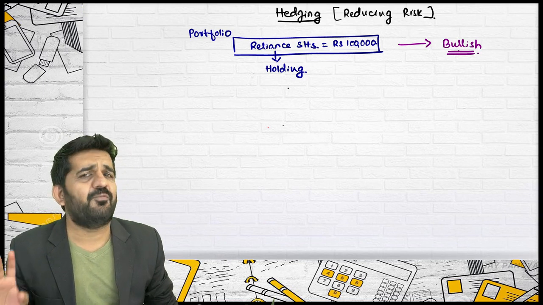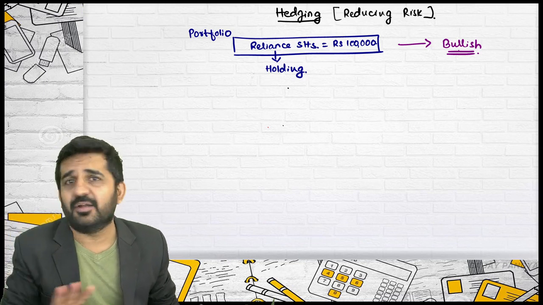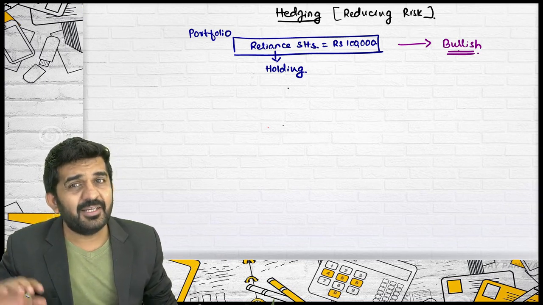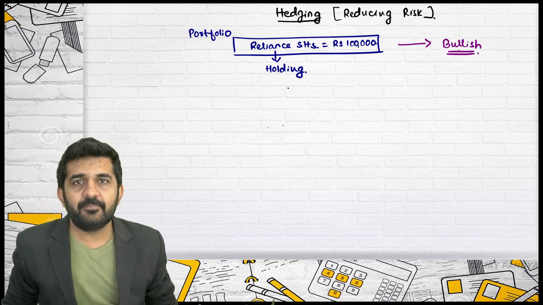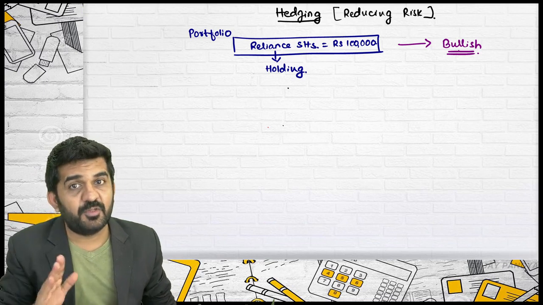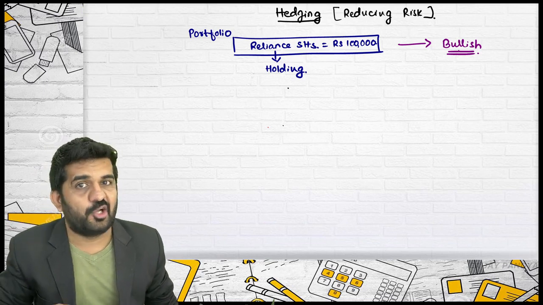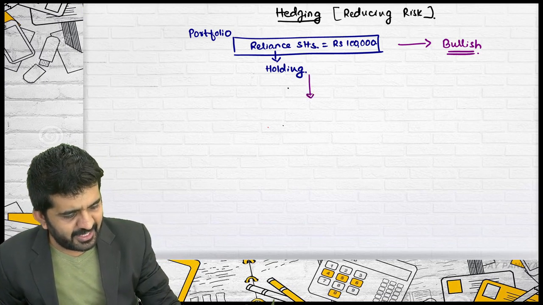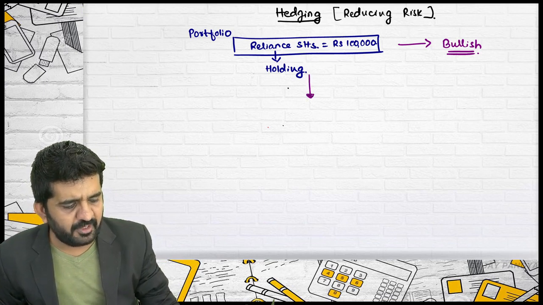I think that for the next 3 months, Reliance is not going to increase, but it is going to decrease. But there is a risk. If Reliance decreases, I will be at a loss. I think this position will remain for 3 months.